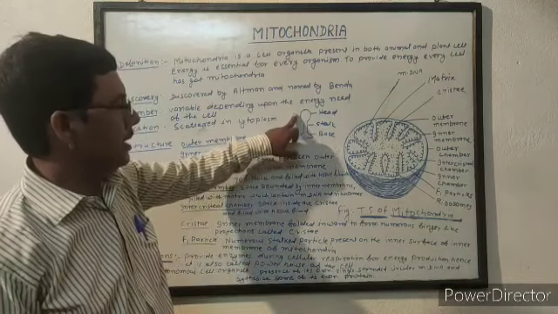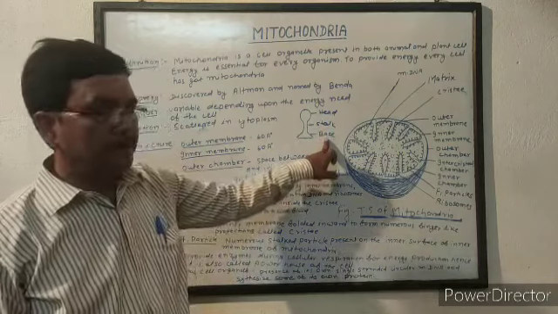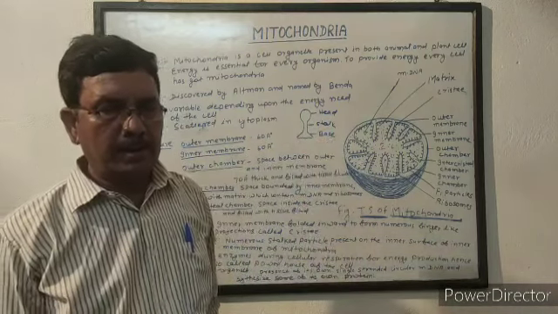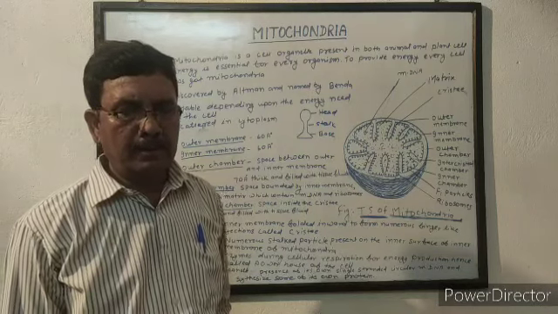Each F1 particle has a head, a stalk, and base. Mitochondria provides enzymes for cellular respiration, so it is also called powerhouse of the cell.